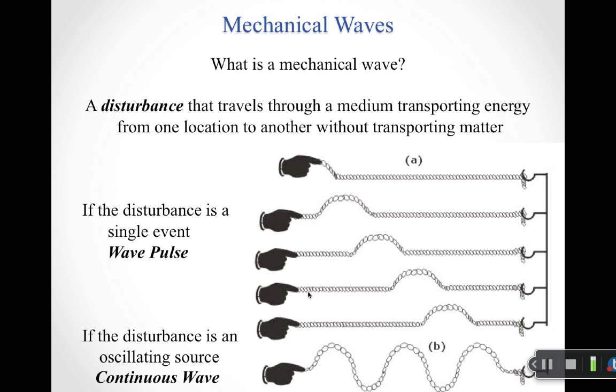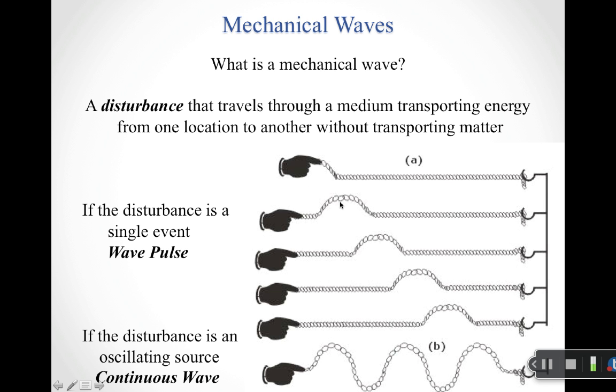So we said with our definition for a mechanical wave that it's a disturbance. And so there are two ways that we could deal with this disturbance. The first is simulated in this top series of pictures here. So notice that I've got someone holding a string. So clearly I'm going to send a wave through a string. So the string here is my medium. And the fact that each piece of the string is connected to the next piece is how I'm able to send energy without sending matter.